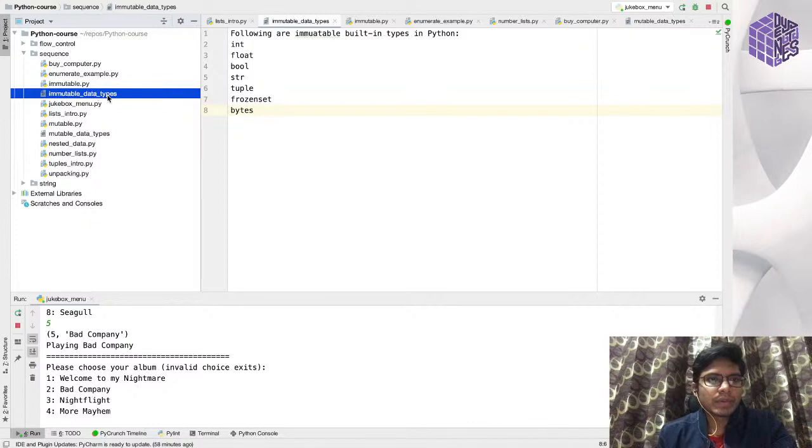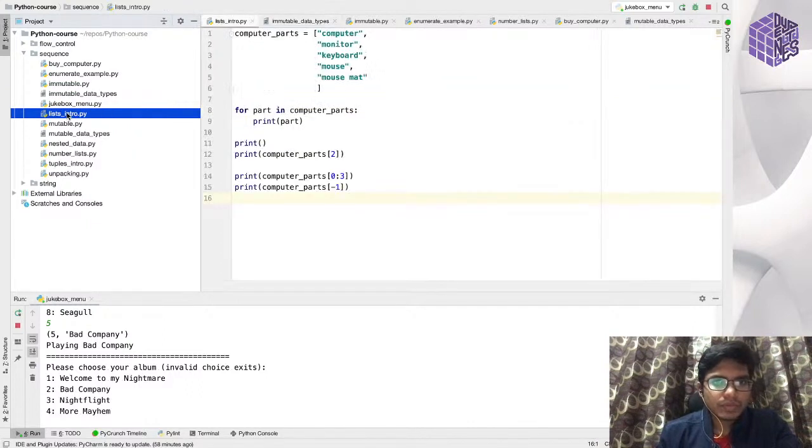What is an immutable data type? An immutable data type is a built-in data type in Python whose value cannot be changed. Integer, float, bool, str, and tuple are immutable data types in Python.